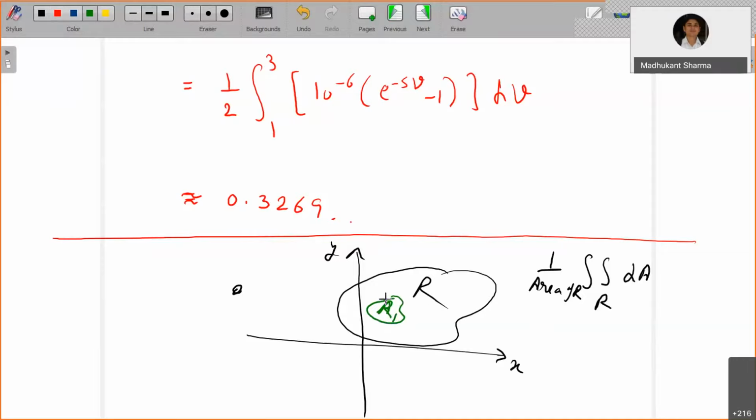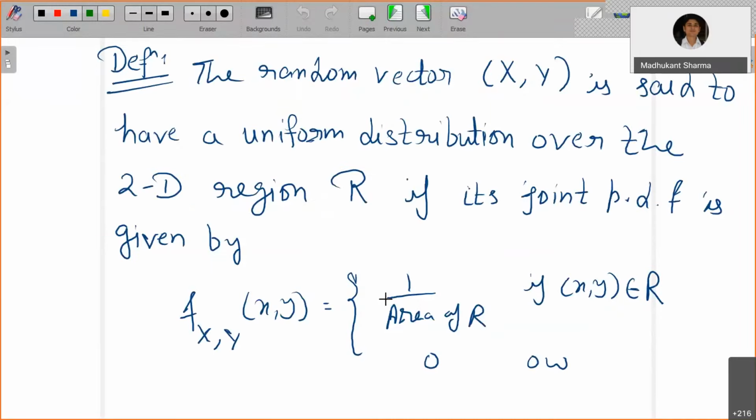Okay, so in a similar fashion, let me define the jointly distributed uniform random variable. The random vector (X, Y), I am talking about the two-dimensional case, so you can extend it to three dimensions. In three dimensions you will talk about a triple integral, meaning volume, and so on. The random vector (X, Y) is said to have a uniform distribution over the two-dimensional region R if its joint PDF is given by this.